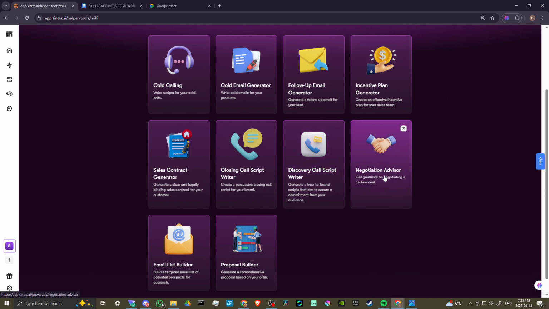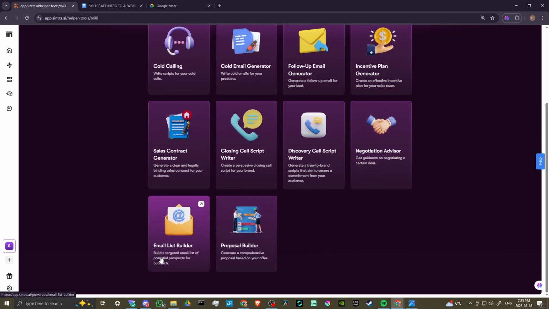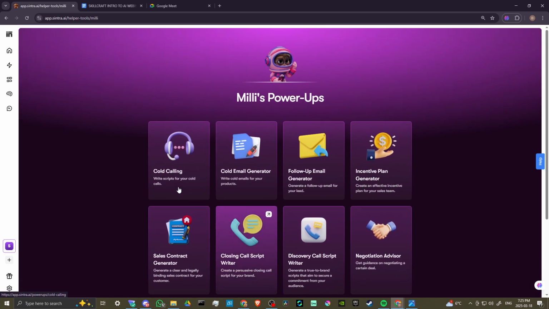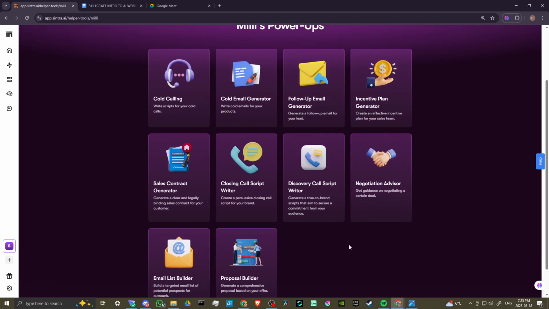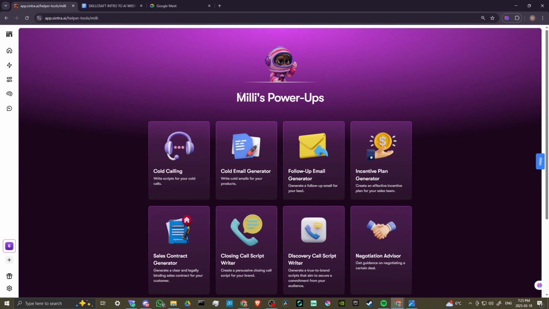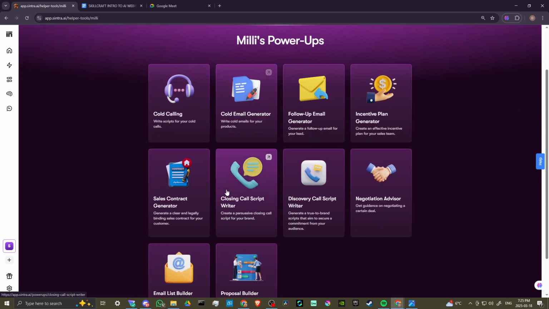We can get guidance on negotiating a certain deal. That is incredibly useful. We can build a targeted email list of potential prospects for outreach. We could generate a comprehensive proposal based on the offer. So there's just so much here to explore. And of the different chatbots, I really do think that what Millie offers is really quite powerful. So let's go ahead and take a look at one of our options here.